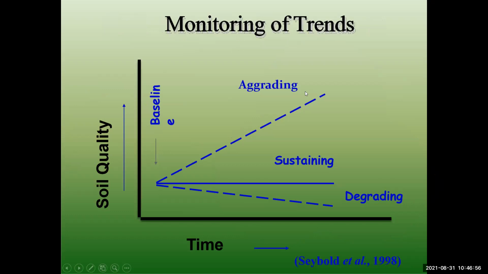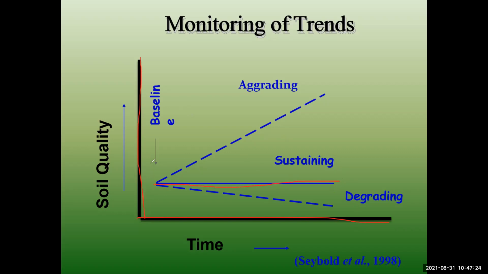Then now, how to monitor the trends of your soil quality from time to time. You see this in the graph. The y-axis is the soil quality and the x-axis is the time. Over time your soil quality is degrading, aggrading, or sustaining, sustaining with a neutral position. Okay, no increase and no decrease is part of soil quality.